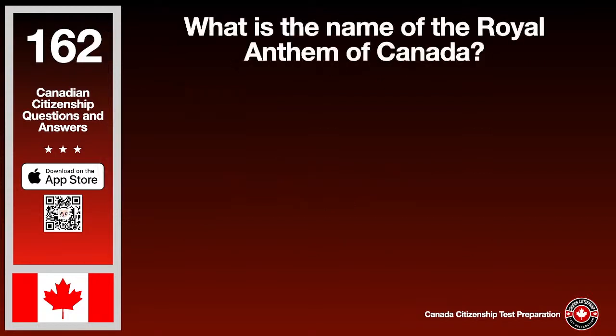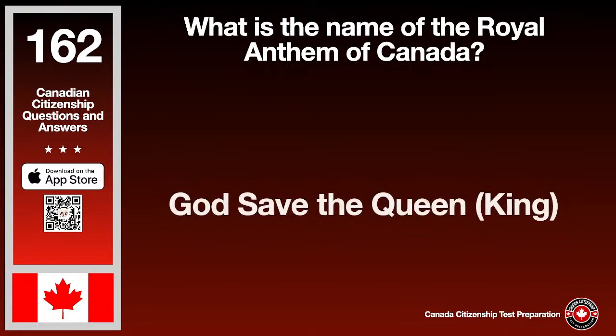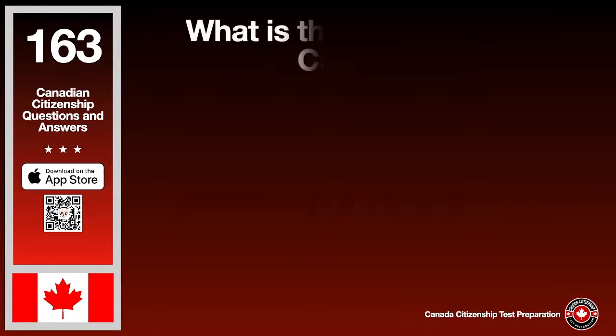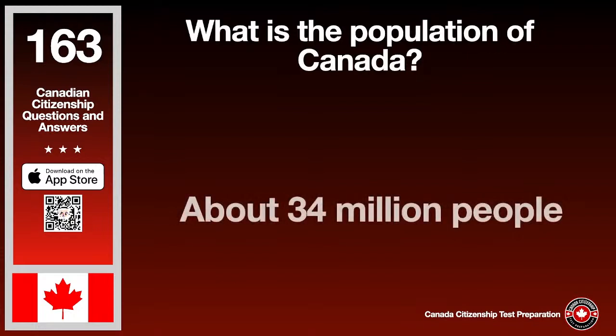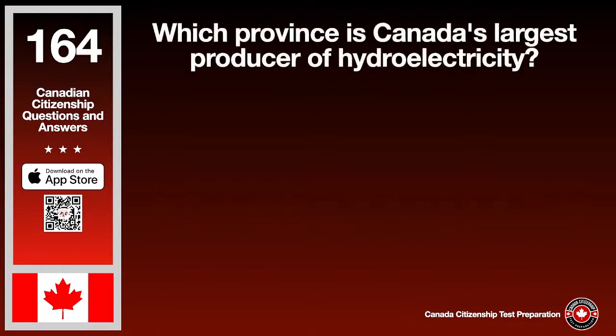What is the name of the royal anthem of Canada? The answer is God Save the Queen, King. What is the population of Canada? The answer is about 34 million people. Which province is Canada's largest producer of hydroelectricity? The answer is Quebec.